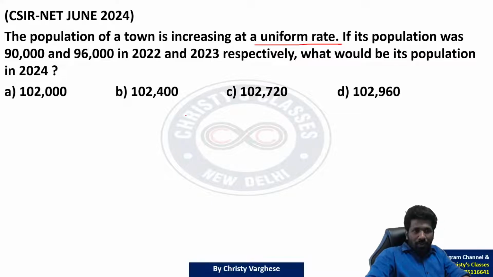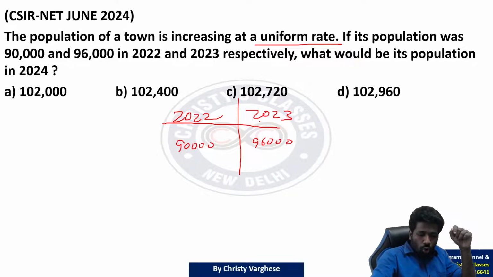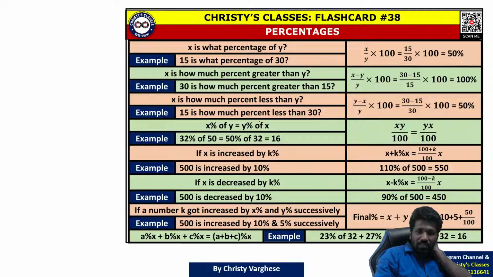If its population was 90,000 and 96,000 in 2022 and 2023. So 90,000 in 2022, 96,000 in 2023. So your basic understanding of percentage, all the percentage related situations I have summarized into almost 6 major scenarios.